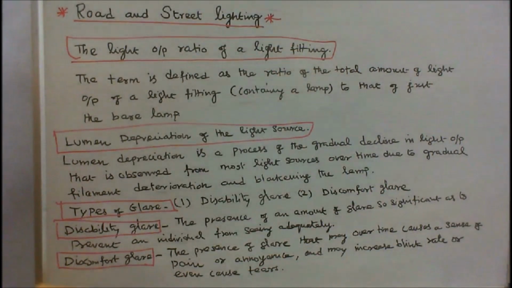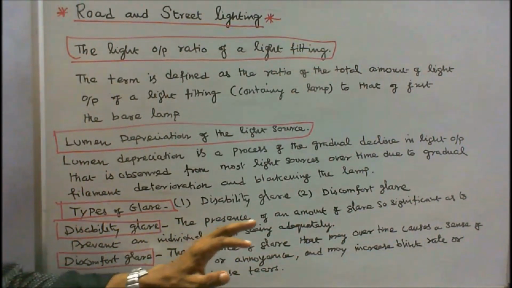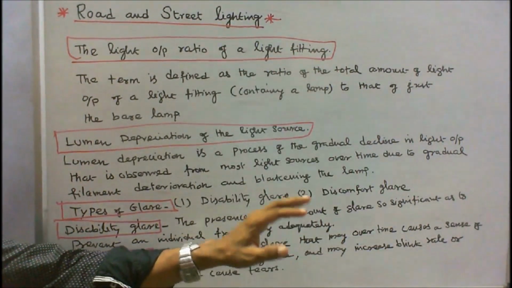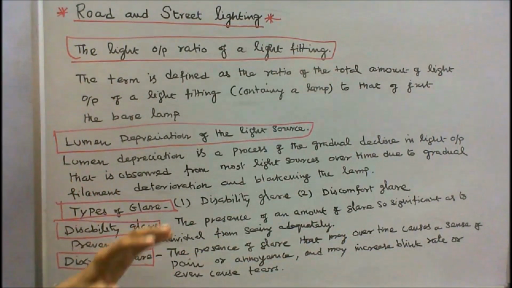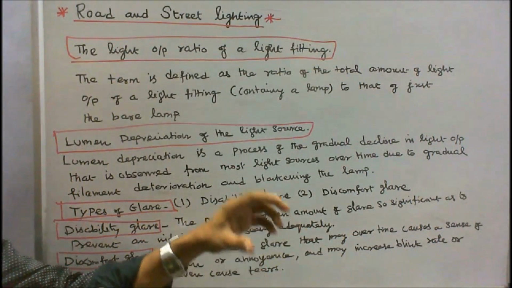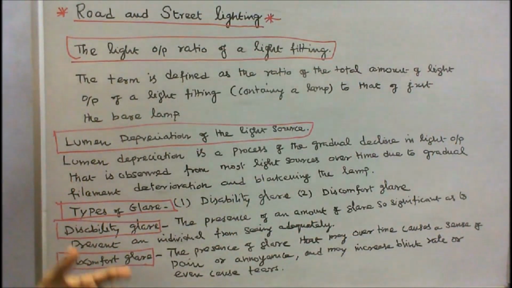The next is discomfort glare. The presence of glare that may over time cause a sense of pain or annoyance, and may increase blink rate or even cause tears, is called discomfort glare.